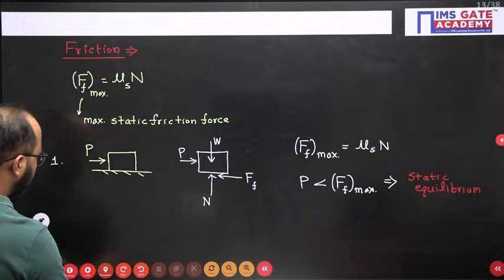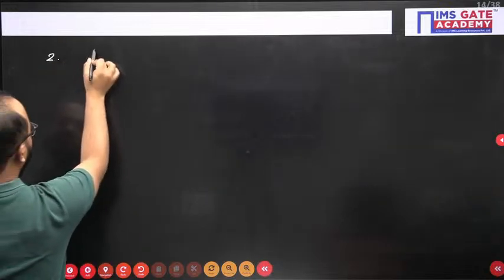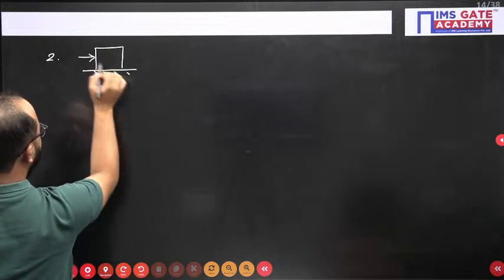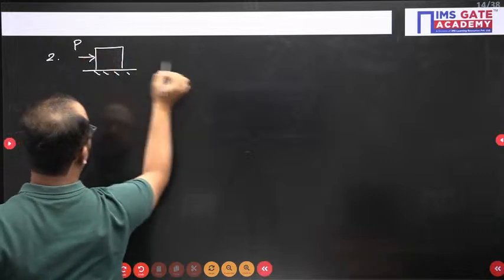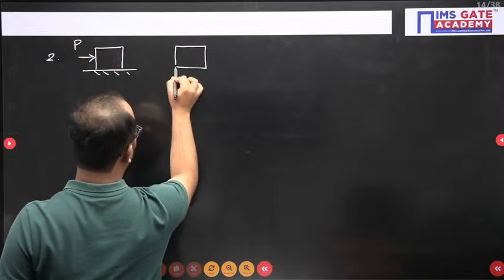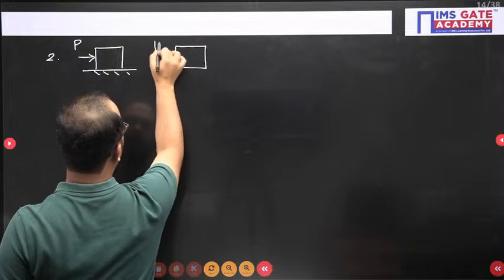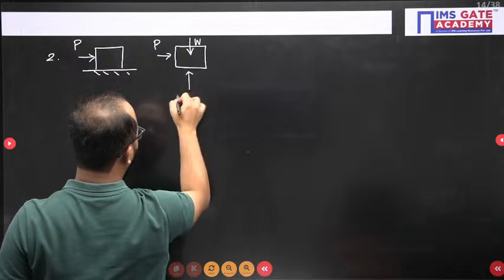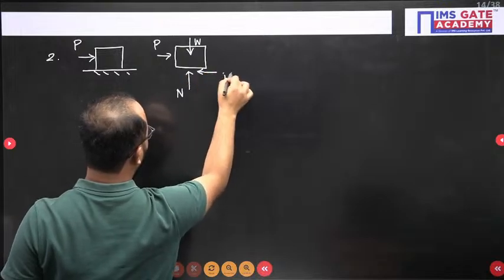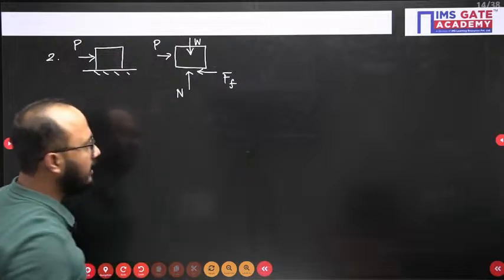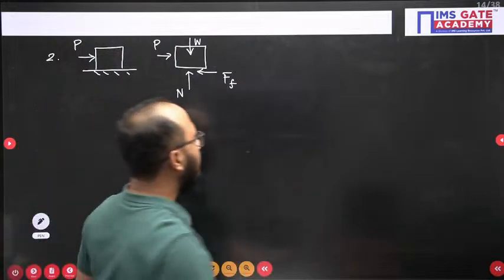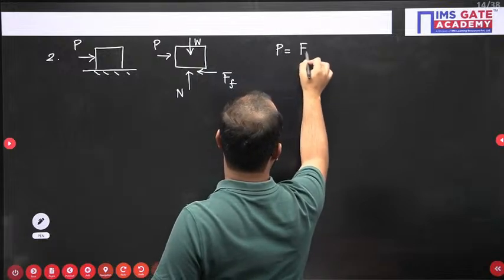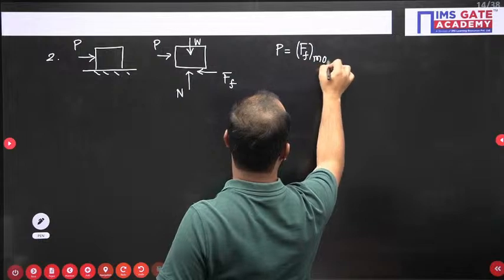Now, the second case. Same body we are having, and let's suppose again force P. Again, a free body diagram you have to draw. Force P we are having. This is self weight W, normal reaction, and this is the friction force. Now here again maximum friction force value you will calculate, but in this case you find out P is actually equal to the maximum value of friction force.